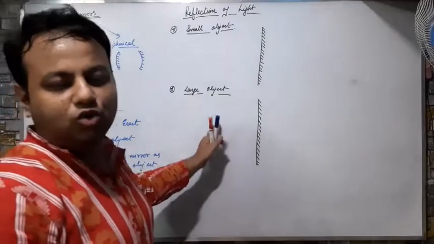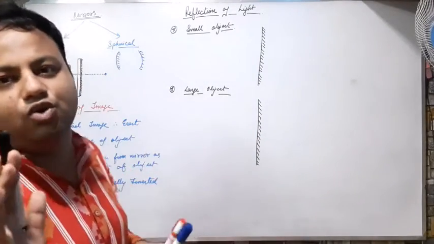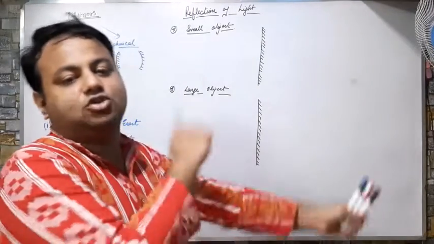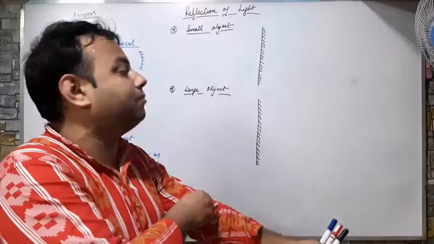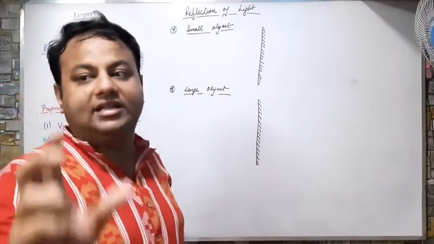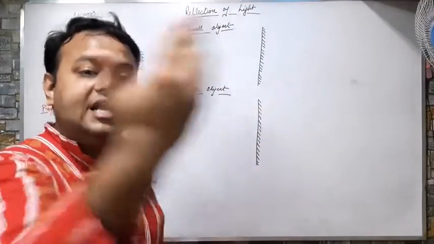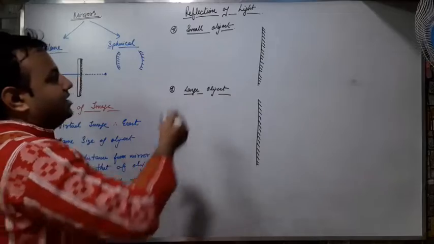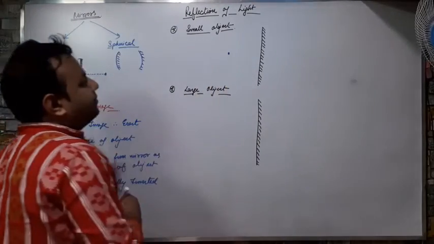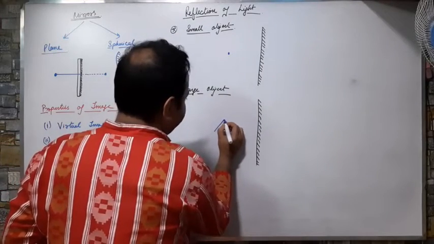Before going on to the reflection or any ray diagram, let me be very clear to you about one thing: objects are always placed on the left hand side. Never place an object on the right hand side. The object or the real body that you are taking into consideration must always be placed on the left hand side. So I am placing the small object on the left hand side, and the large object also on the left hand side.